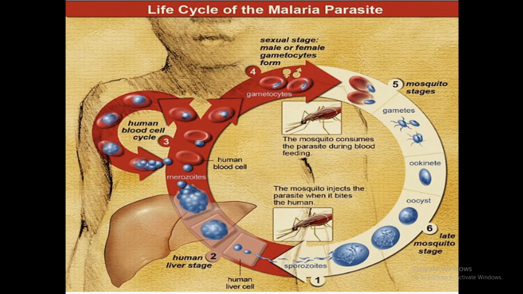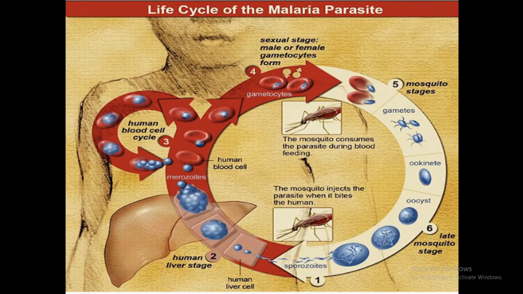And then when merozoites enter red blood cells, they become trophozoites. After growth of trophozoites in RBCs, the parasite differentiates into male and female gametocytes. And after that, the third stage, the stage of sexual reproduction, takes place. In this stage, when a female Anopheles mosquito bites a person, it takes these gametocytes through her blood meal. In the female Anopheles mosquito, these gametocytes mature and form gametes. This process is known as gametogenesis. You can see this here.